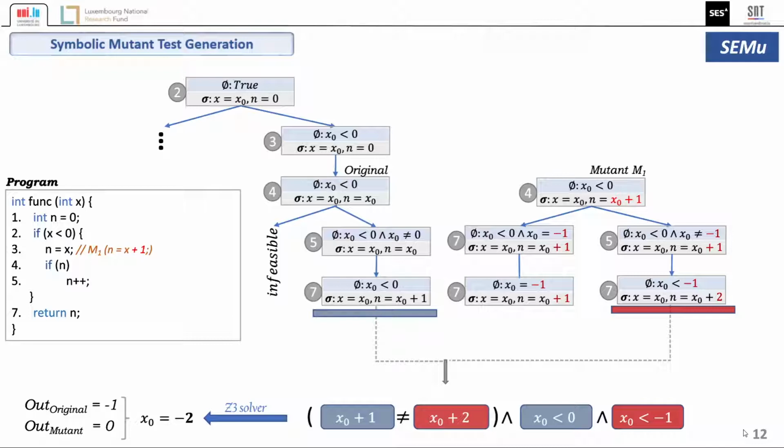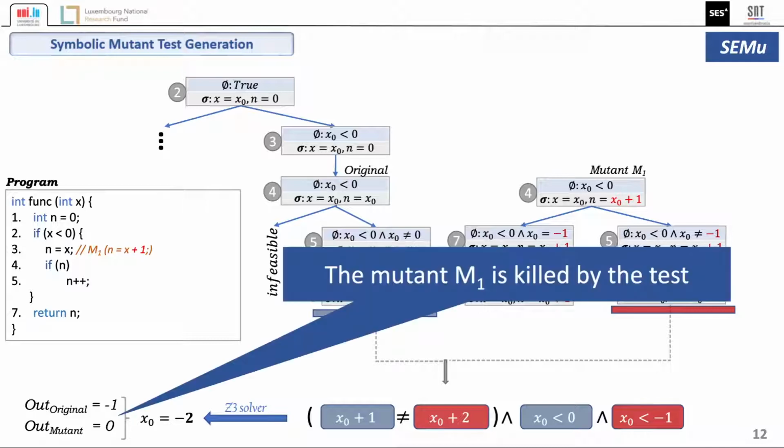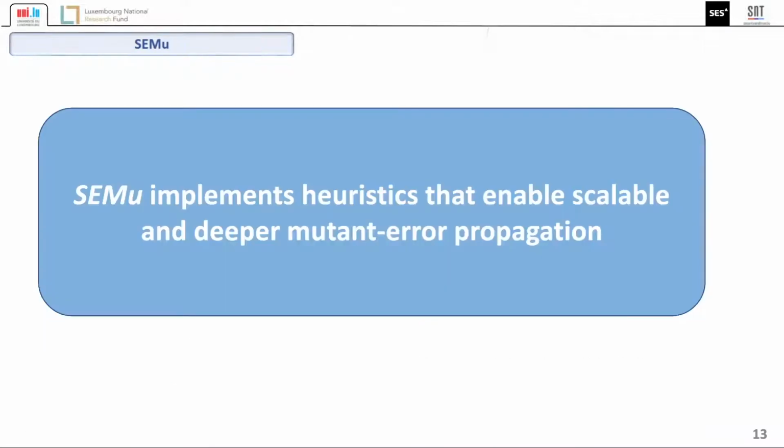Of course, the cost slightly increases as well. We can see with this that the propagation phase is important to increase the probability to kill mutants. Therefore, we propose SEMu, a technique that allows such propagation. SEMu proposes heuristics to balance the cost and effectiveness of test generation. The following illustrates the heuristics implemented by SEMu.